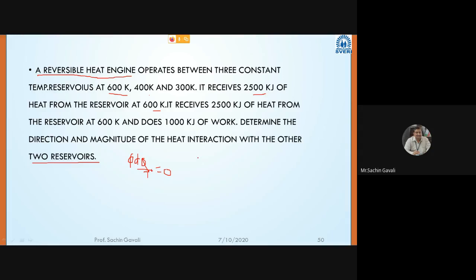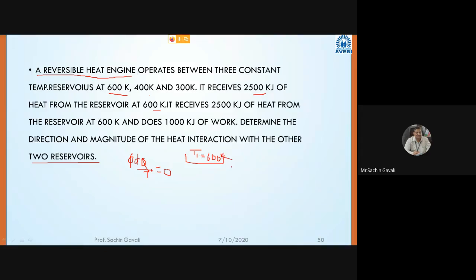Let us consider this as a reservoir, the first reservoir, at 600 Kelvin. Let us consider this as T1. This is the reservoir having temperature T1, equal to 600 Kelvin.